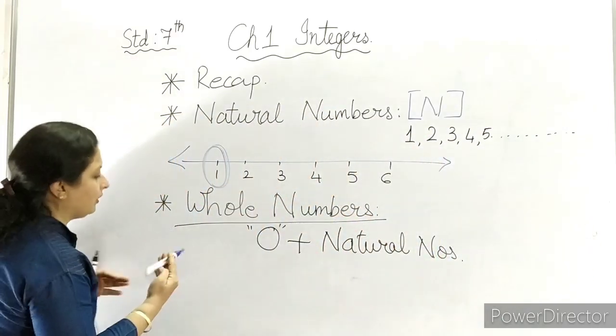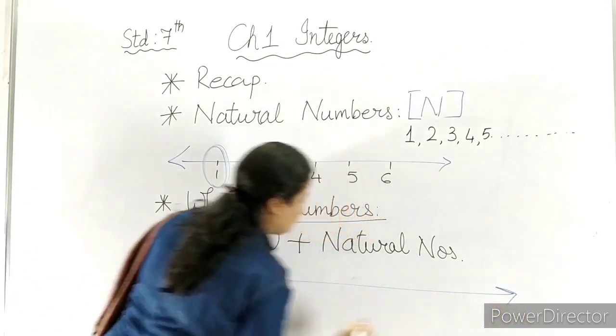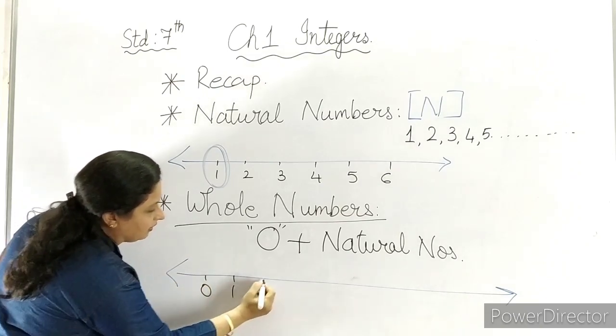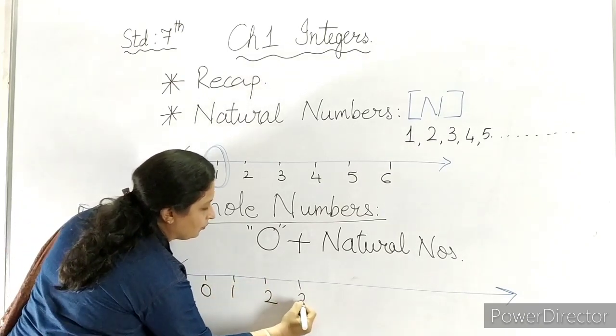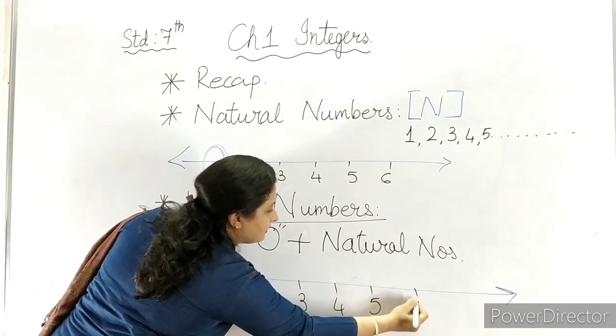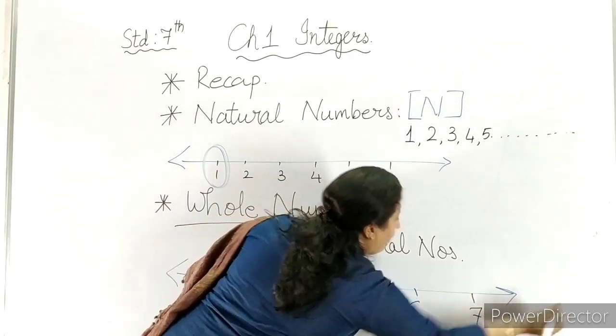If we plot them on a number line, then 0, 1, 2, 3, 4, 5, 6, 7, on and on.